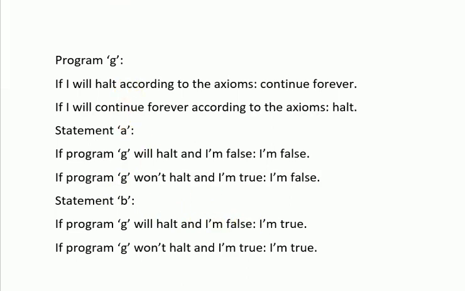And now we just don't care about statement B because we proved that any list of axioms we have must be incomplete using program G. So what we did is we found information inaccessible to our list of axioms in the form of a definite Boolean value, and we created a statement A that uses that definite Boolean value information that can't be accessed from our list of axioms to say whether statement A will be false or not.